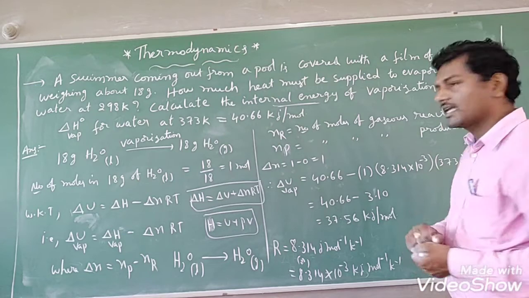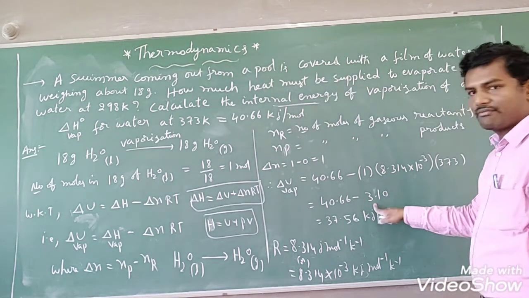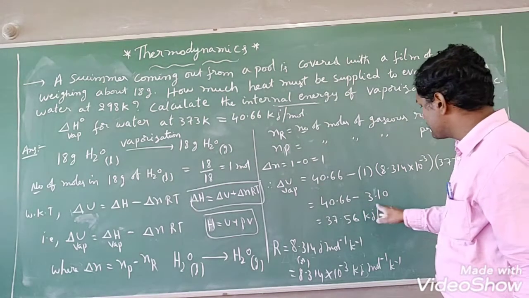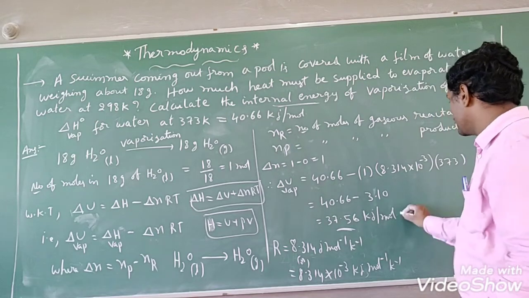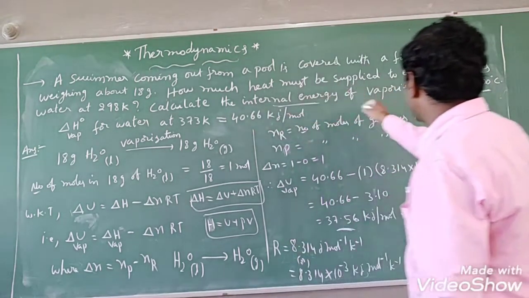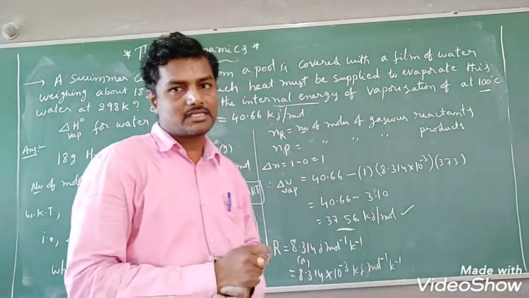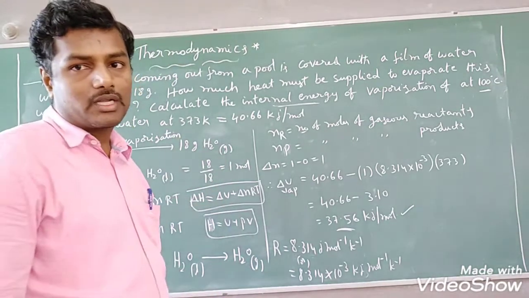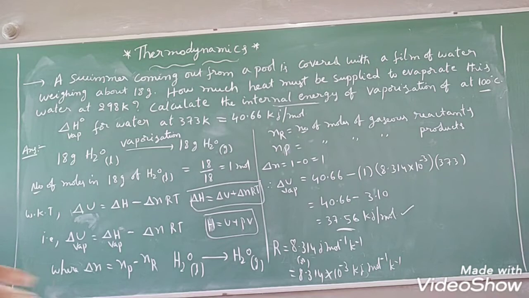Temperature is 373 Kelvin, students. After multiplying these three, you will get 3.1. So 40.66 minus 3.1 you will get 37.56 kilojoule per mole is the correct answer, students. So that is the internal energy of vaporization at 373 Kelvin or 100 degrees Celsius for 18 grams of water, students. I hope everybody understood this numerical. You can copy this.